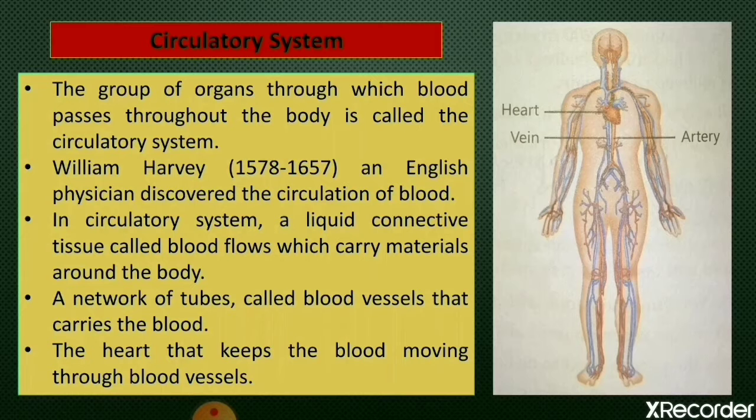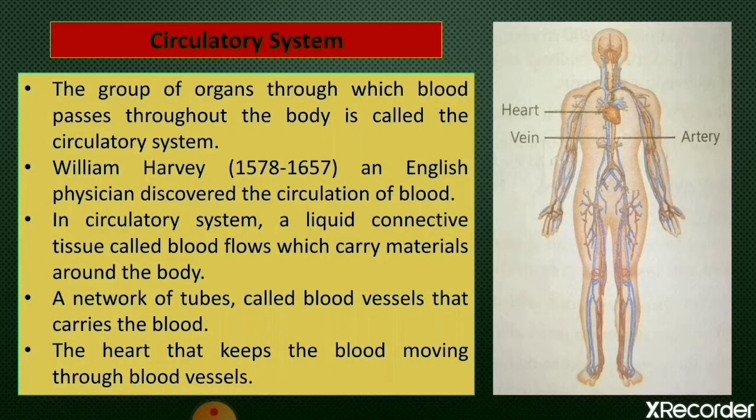Diffusion we have studied in the respiration chapter also. Diffusion means movement of molecules from their higher concentration to lower concentration. So in simpler organisms, especially unicellular ones, diffusion is the method by which transportation of materials takes place, such as in amoeba or paramecium or hydra, etc.